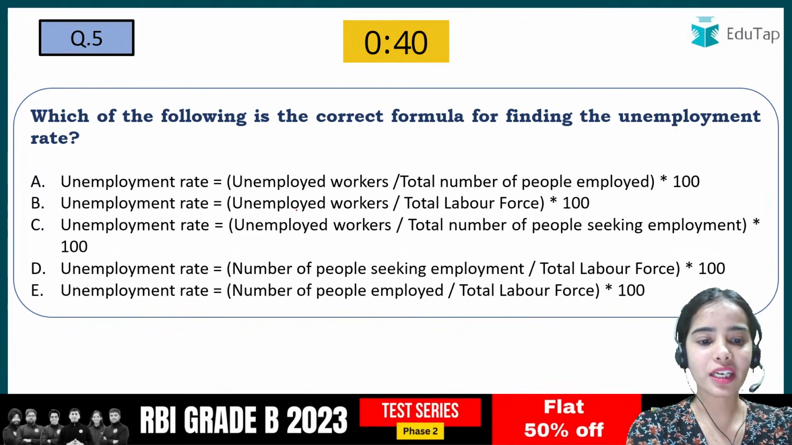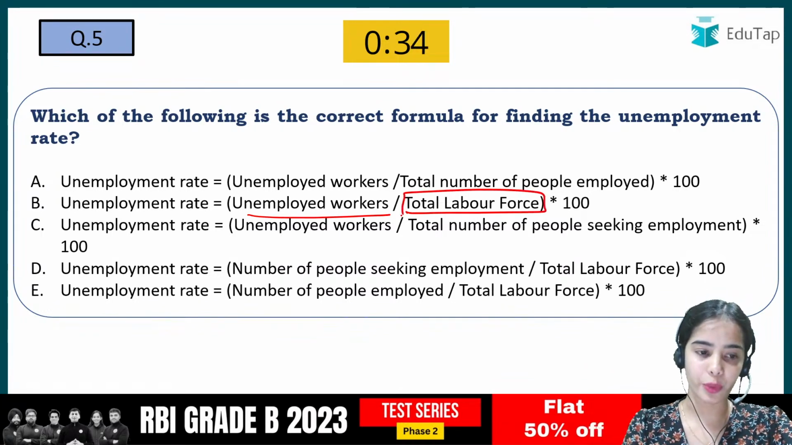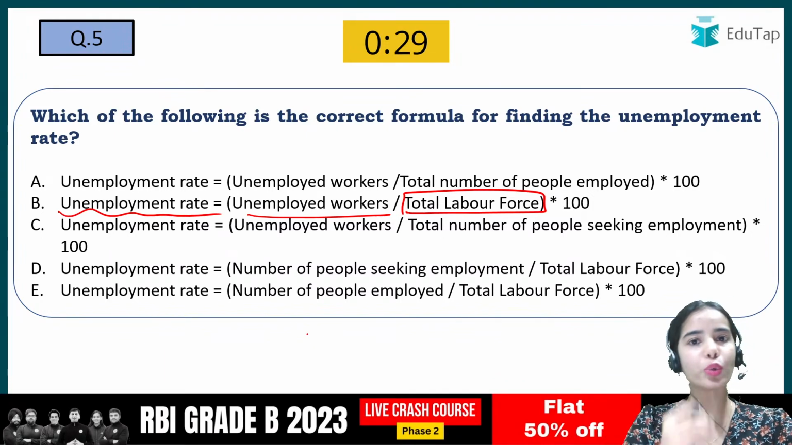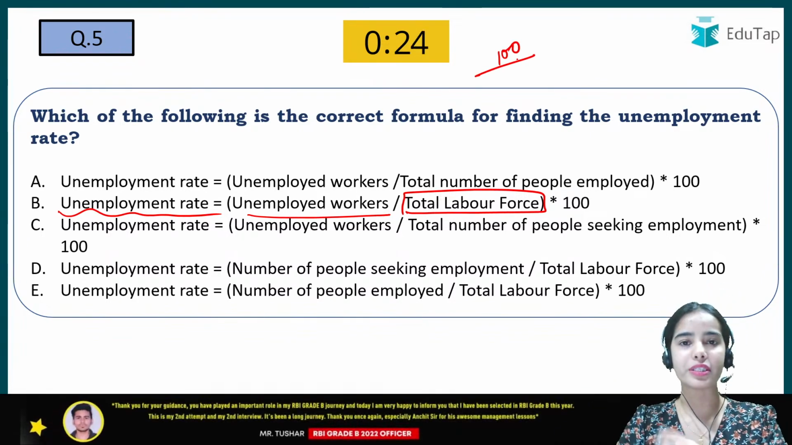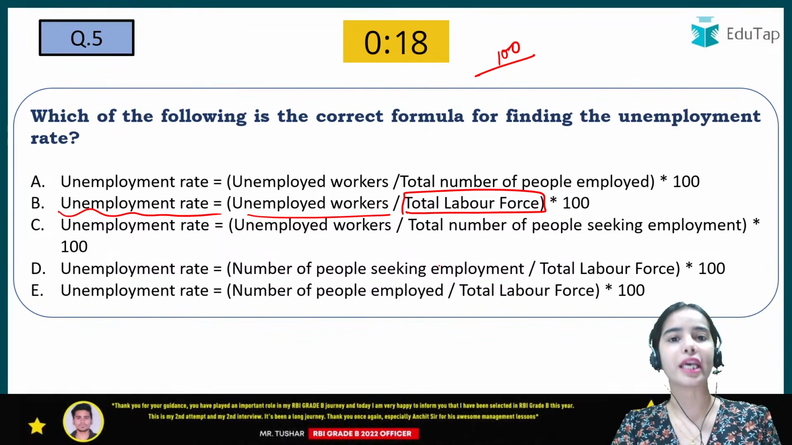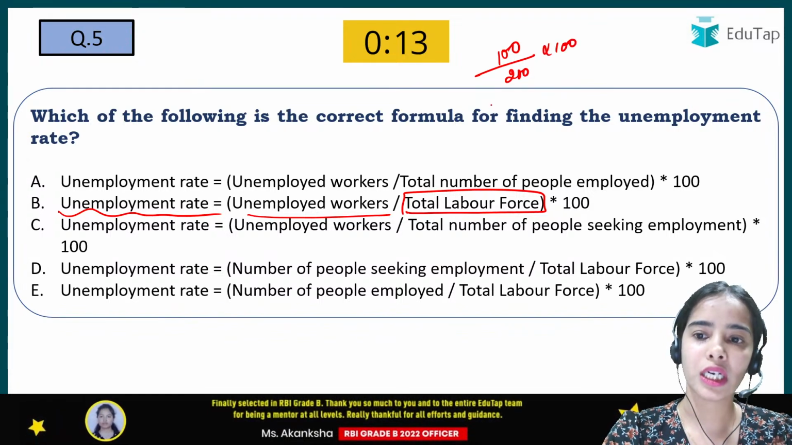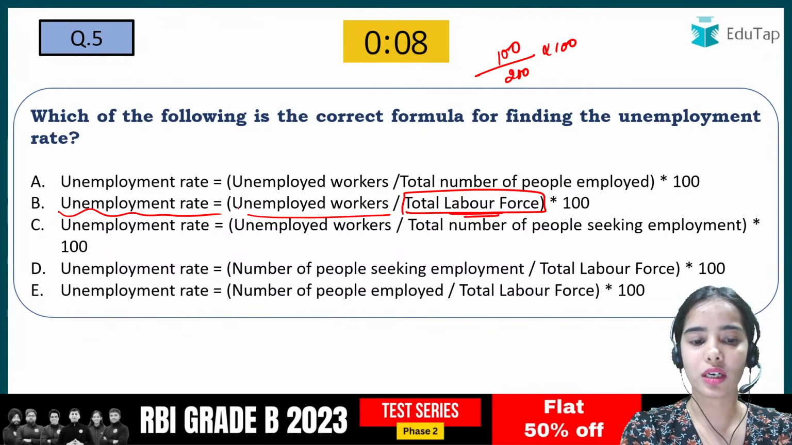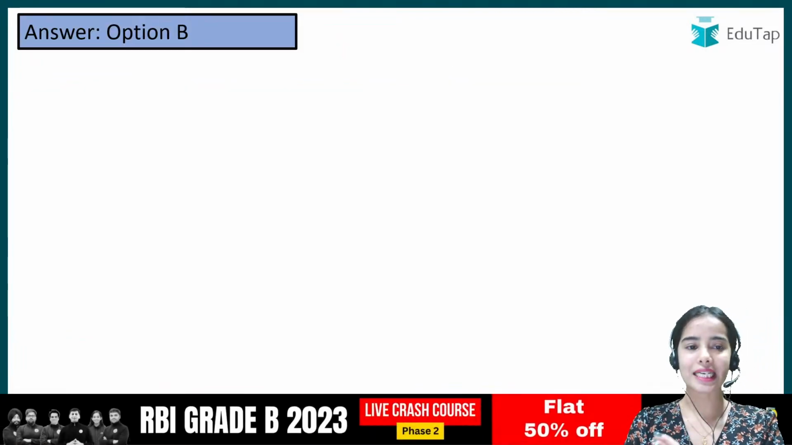The formula for the unemployment rate is the unemployed workers divided by the total labor force, multiplied by 100. So you need the unemployed workers, say there are 100 unemployed workers out of the total labor force. That is the total number of people that are willing to work or that are working in the country. Let's say out of 200, there are 100 people that are unemployed workers. So the unemployed workers are divided by the total labor force and multiplied by 100. That is the unemployment rate.